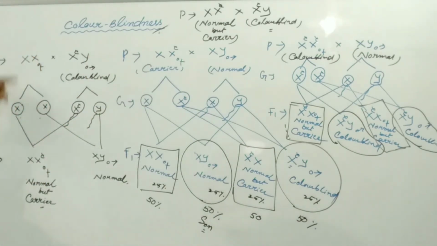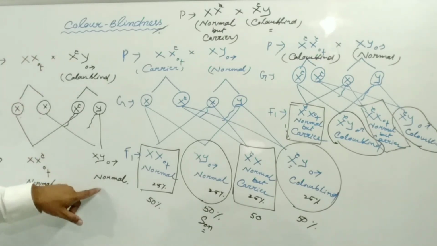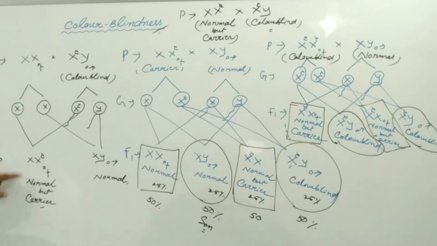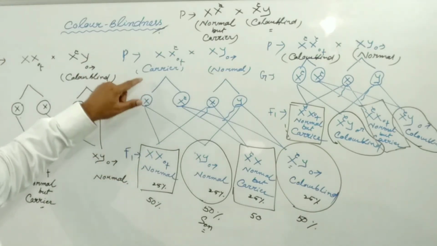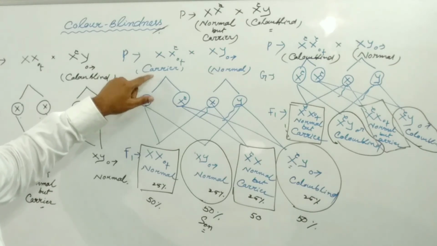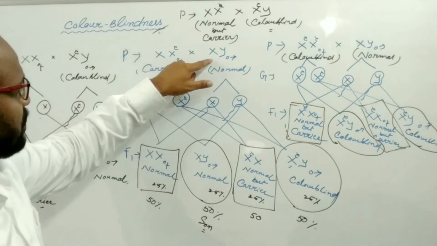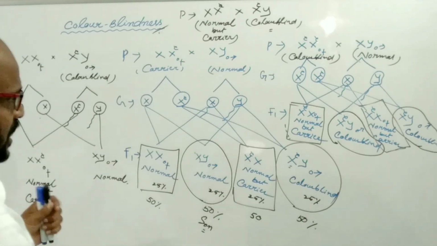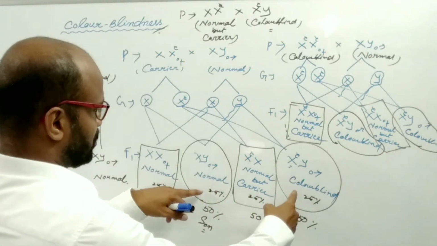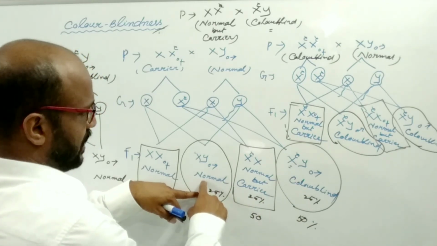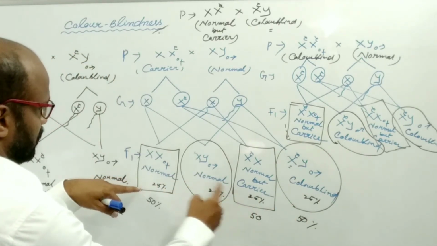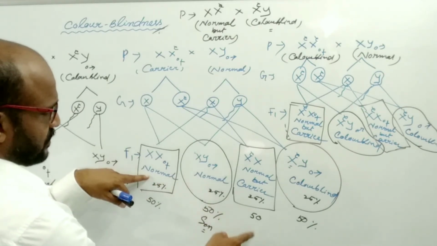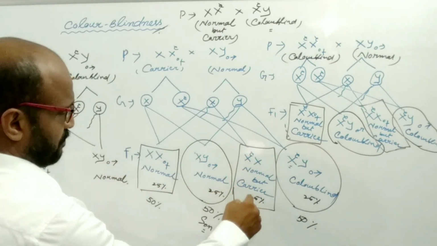If the marriage takes place between a normal female and a color blind male, then all the sons become normal and all the daughters become normal but carriers. In the second case, if the marriage takes place between a normal but carrier female and a normal male, then in the F1 generation, out of the two sons, 50% become normal and the other 50% become color blind. And of the two daughters, 50% become normal and the other 50% become normal but carriers.